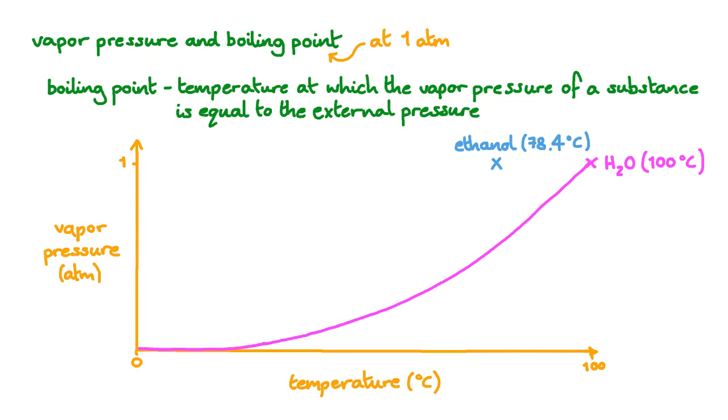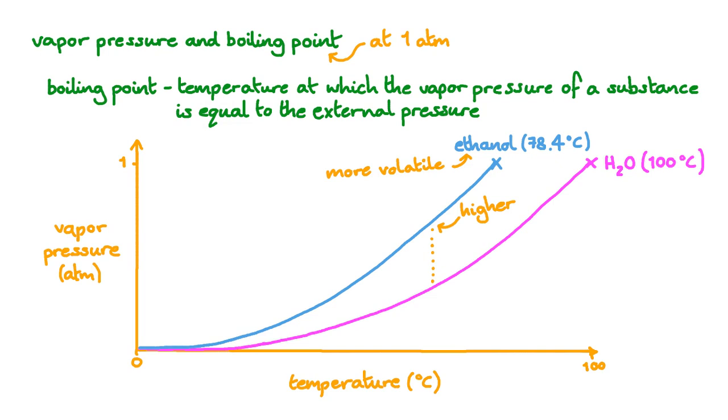But what does the curve look like for a substance with a lower boiling point, like ethanol, with a boiling point of 78.4 degrees Celsius? Wherever we look, the vapor pressure for ethanol as a liquid versus water as a liquid is higher. Ethanol, having a lower boiling point, is more volatile. When doing comparisons, we need to make sure we're doing things at the same temperature. This principle holds when we're dealing with two different liquids. When dealing with solids and liquids, it's a bit more complicated.